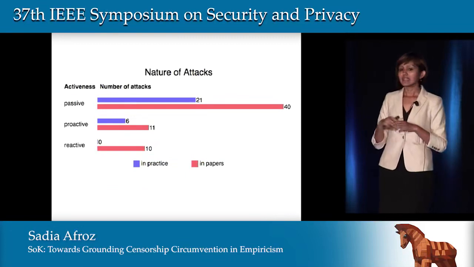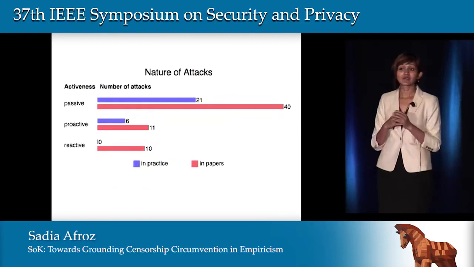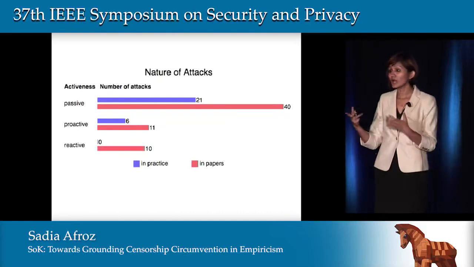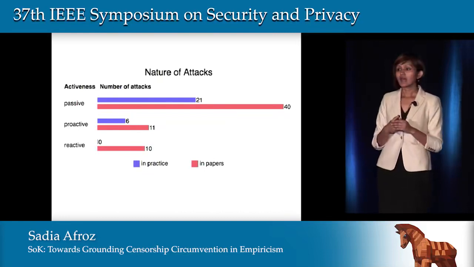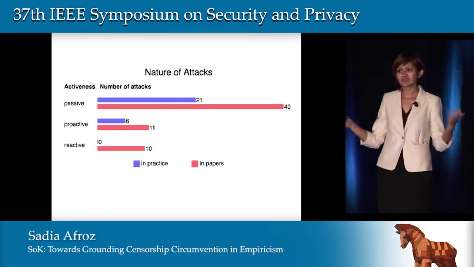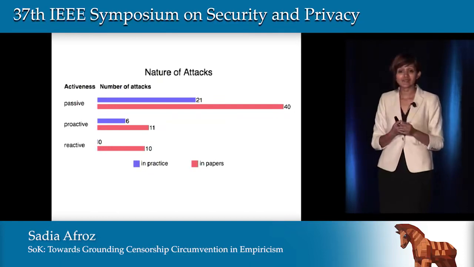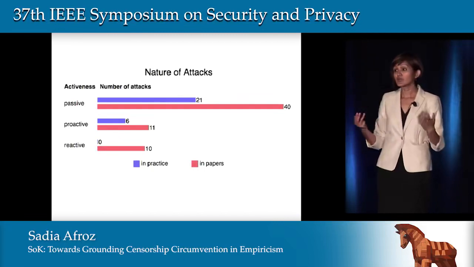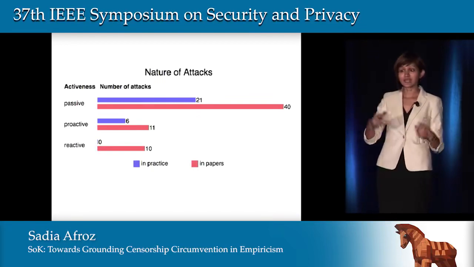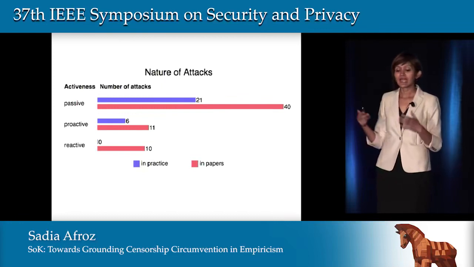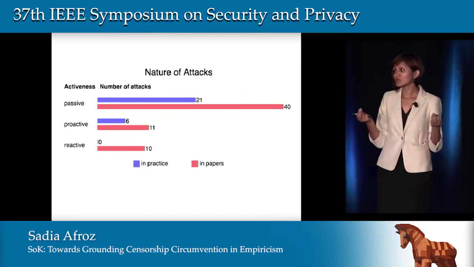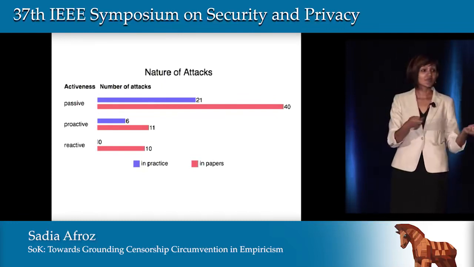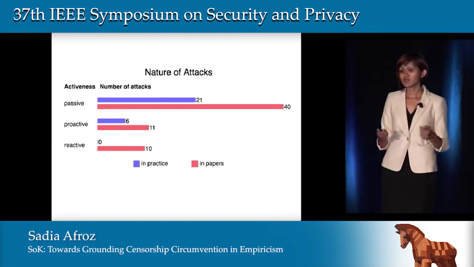The next thing we looked at is the activeness of a censor, how actively a censor has to be involved in an attack to perform it. A censor could be a passive censor that passively monitors all traffic. It could be a proactive censor that sends some traffic to some node and waits for a response. It could be a reactive censor that is similar to a proactive censor, but instead of sending its own traffic, it modifies the traffic of the user. And here again, you see that real-world censors are mostly passive, or sometimes proactive, but we notice reactive censors that research papers considered.